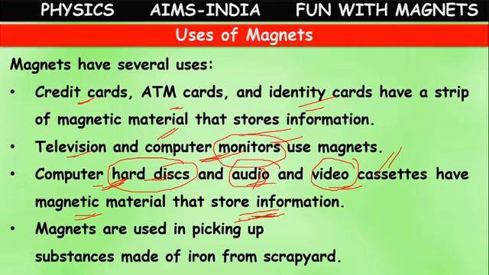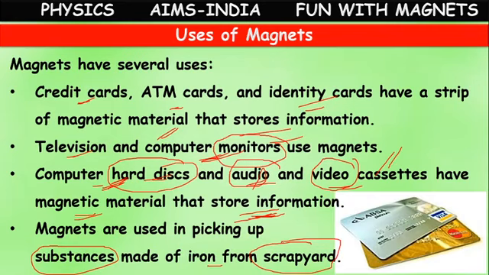So magnets are also used in picking up substances made up of iron from the scrapyard, from the dump yard. If you want to separate iron, we can use magnetic cranes and pick out the iron from the scrapyard. So these are the images of ATM cards. They have one strip made up of magnet.